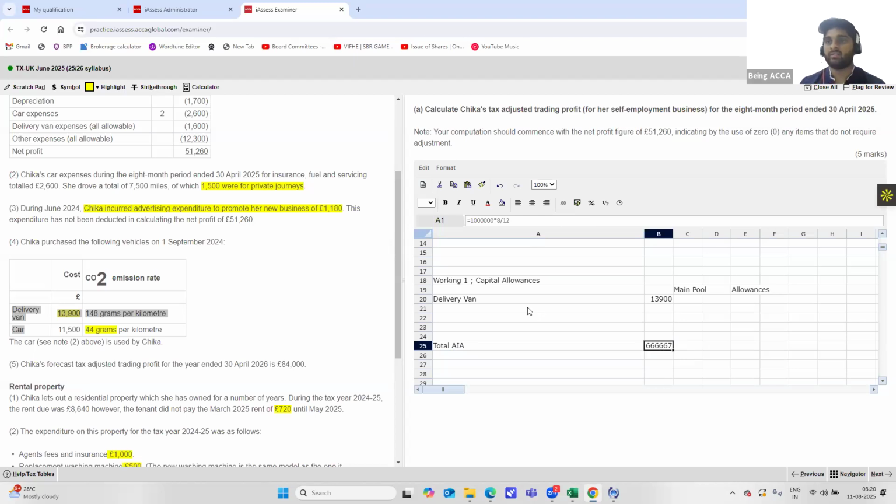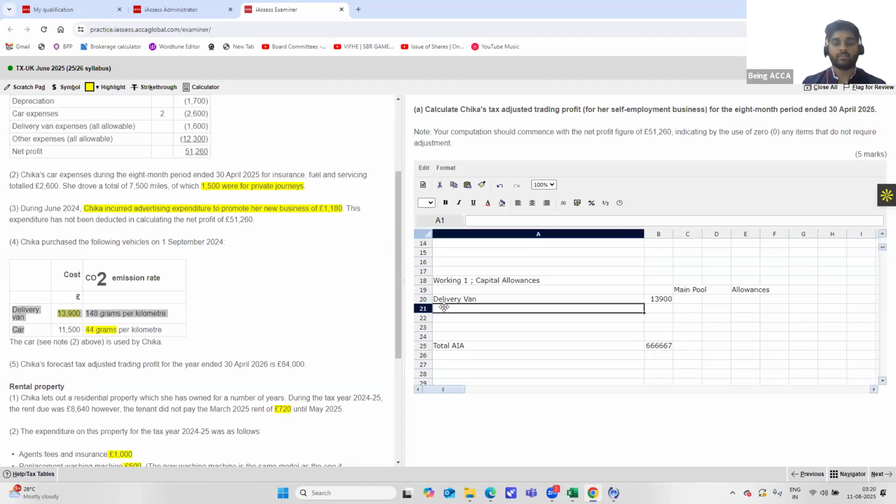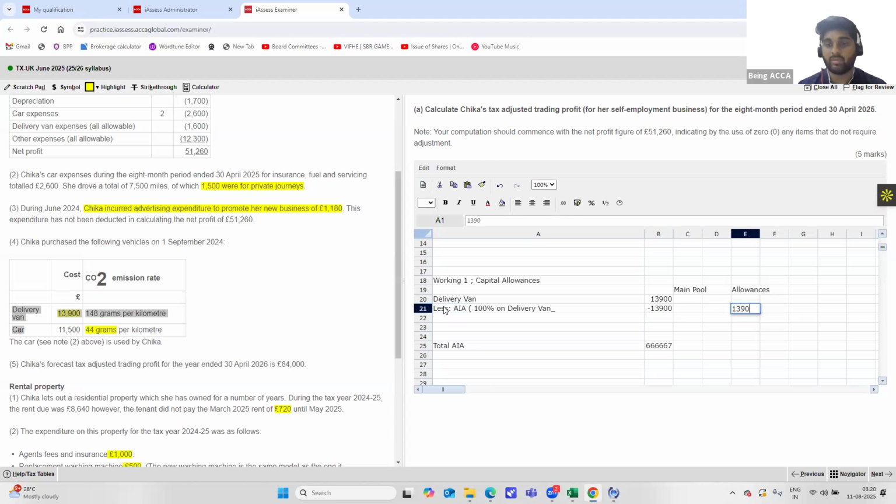So the entire delivery van will be eliminated from the pool. Less AIA at 100% on the delivery van, minus 13,900. And in allowances, you should add the same amount. This is how you should be presenting it in your final examination as well. Whatever you deduct as an allowance should be shown in the allowances column to get your total allowances. All right, the delivery van has been taken off.